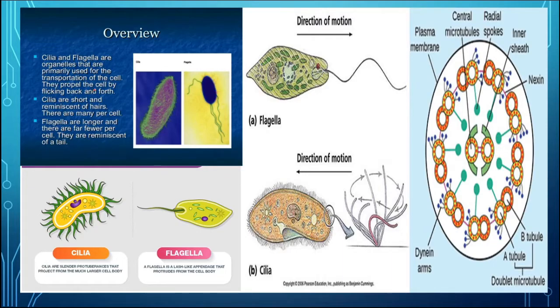In this figure we can see the cilia, which are fine thread-like outgrowths that help in the movement of the cell as well as the fluid, whereas the flagella help in the movement of the cell, and they also give the direction of the movement. This we have already discussed in the transverse section. The 9 double microtubules are present at the periphery and one central hub is made up of the 2 microtubules in the center. The central one is connected with all the peripheral ones by the radial spokes, whereas all the peripheral ones are also connected with each other by different types of proteins.